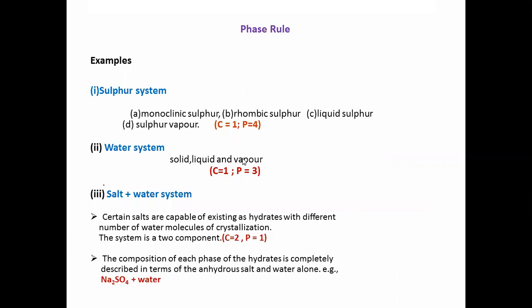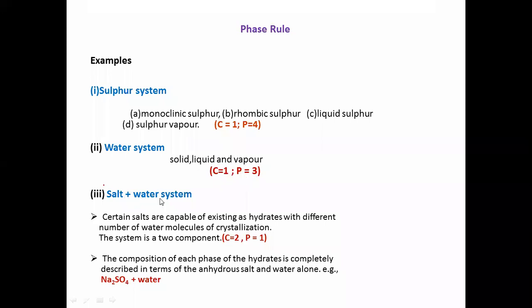For examples of some phase rules, in the sulfur system there are four types: monoclinic sulfur, rhombic sulfur, liquid sulfur, and sulfur vapor. So only one component, that is sulfur, and four phases. Sulfur exists in four phases, that is P equal to 4. Water system: water exists as solid, liquid, vapor, component 1, phase 3.